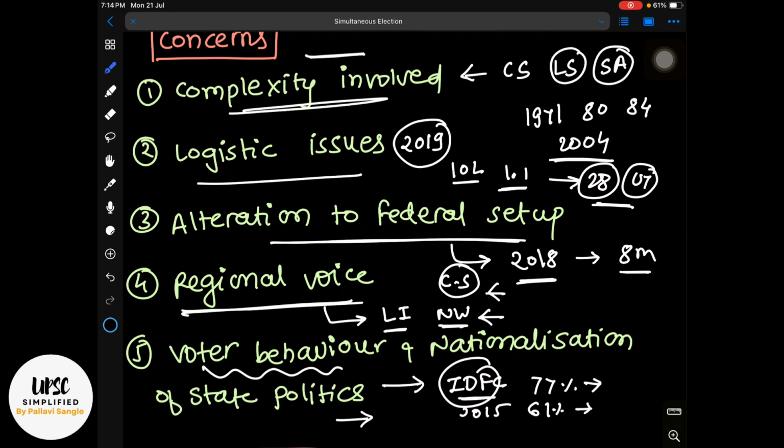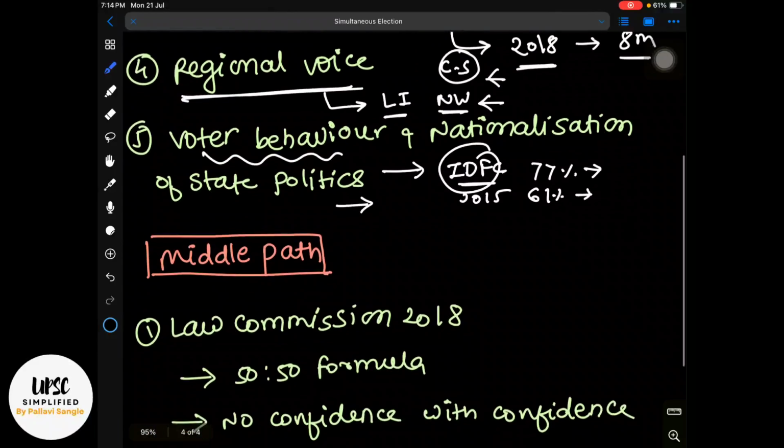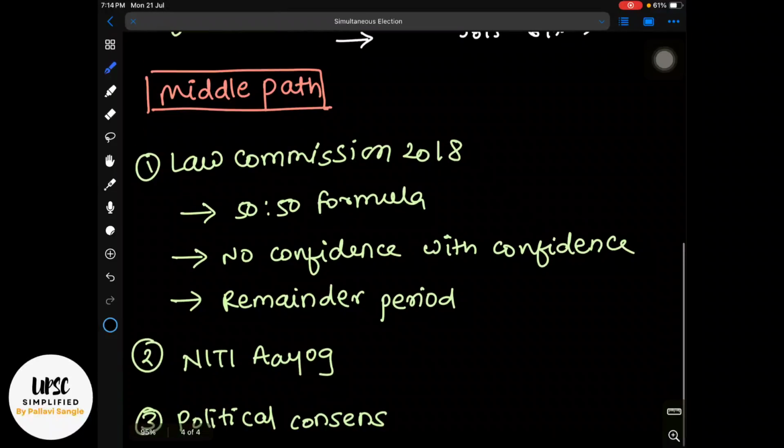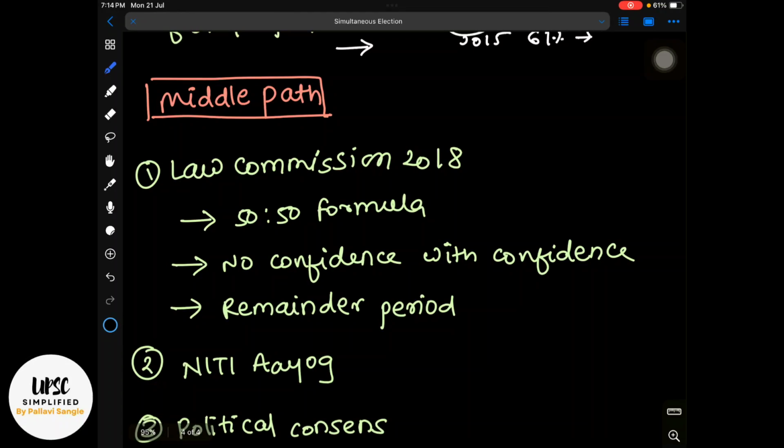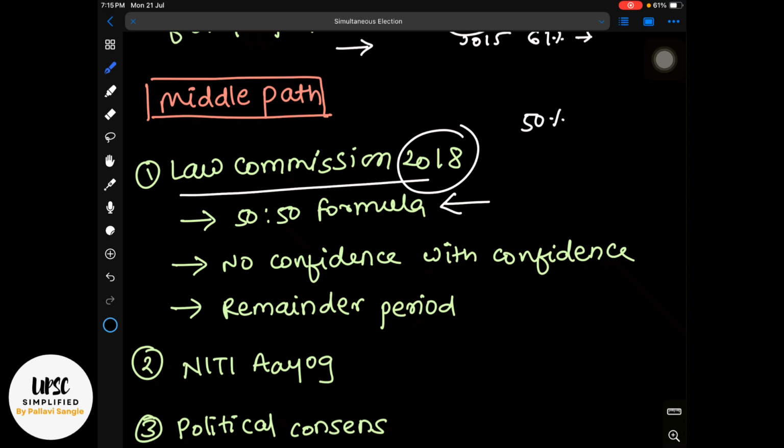So what can be the way ahead if government wants to do it, and also the committee has recommended the simultaneous election? There should be some middle path or way ahead which will help this simultaneous election to happen smoothly. So Law Commission 2018 recommendations are there. It said that a 50-50 formula can be applied. Let us suppose 50% of the states and UTs will hold their elections in one go, and the remaining 50% will hold in another go. So there will be 2 cycles of elections within 5 years. All the elections which are pending, all the elections which are coming, can be clubbed in 2 cycles in order to avoid scenarios like hung assembly or non-completion of terms.